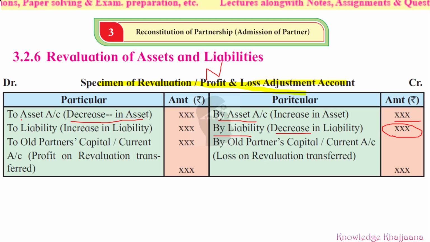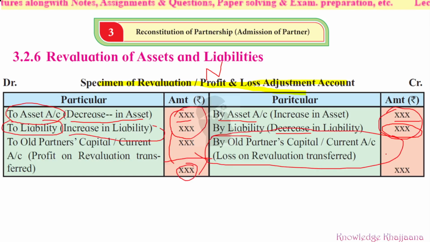Why? If this side is bigger, this side is lesser, then it is a debit balance. Because the debit side is bigger, it is always called a debit balance, as there is a balance on the credit side. So that is called the loss, because it is a nominal account and there is a deficit. Less values on the credit side, so it is a loss.